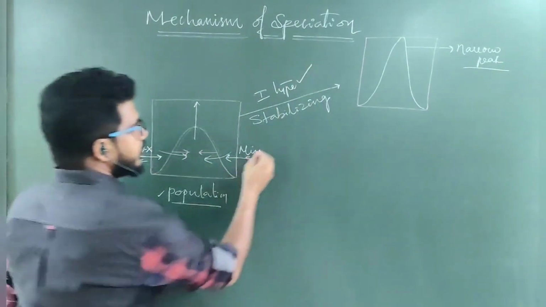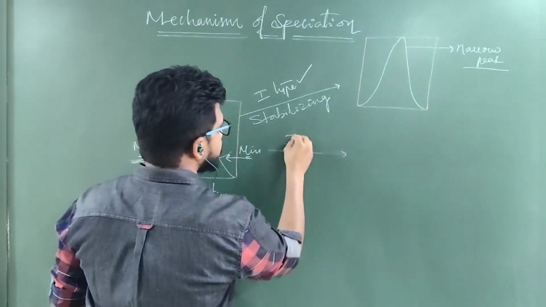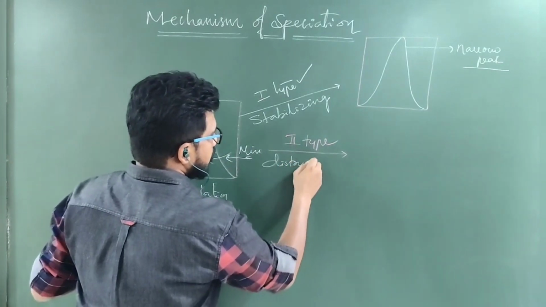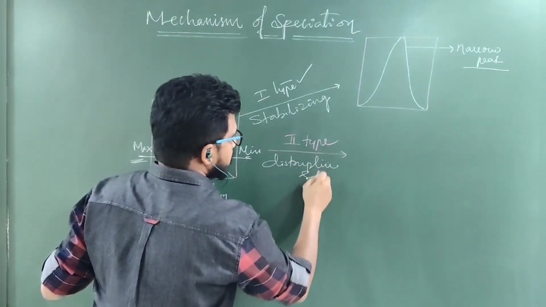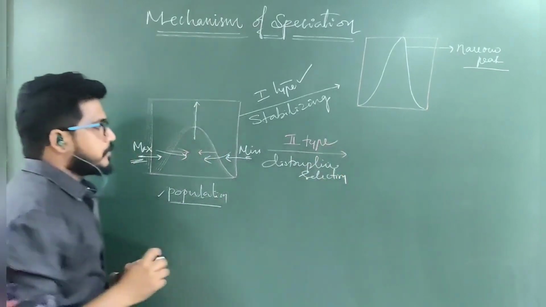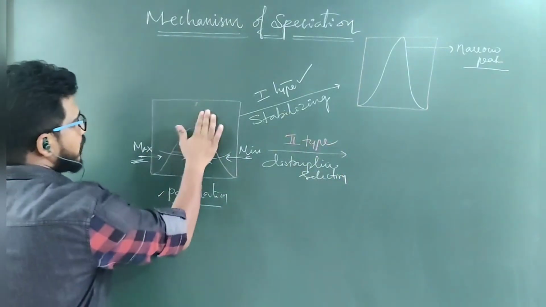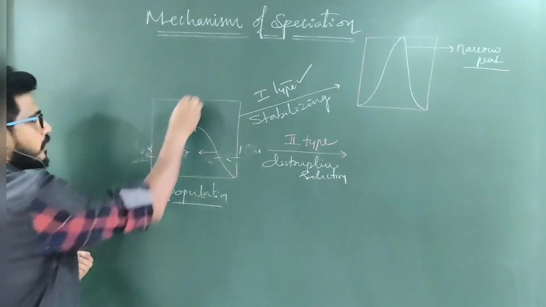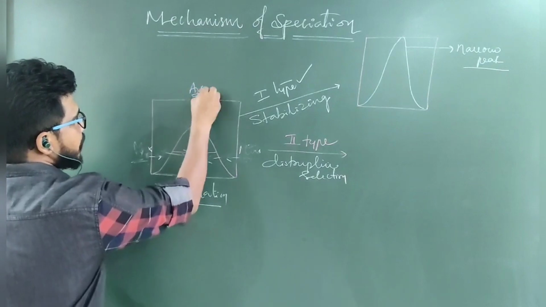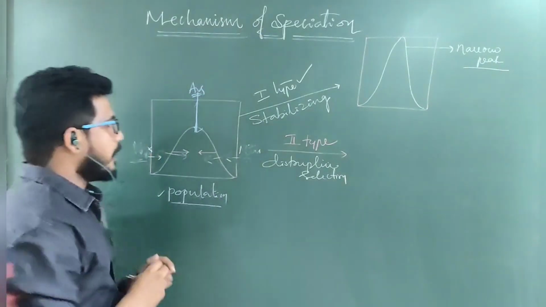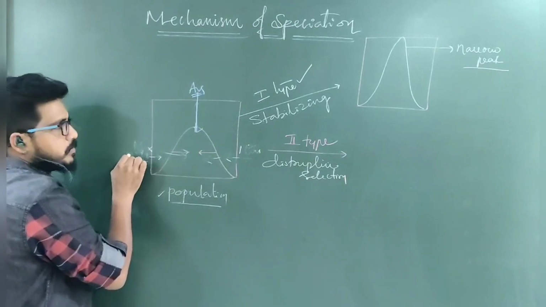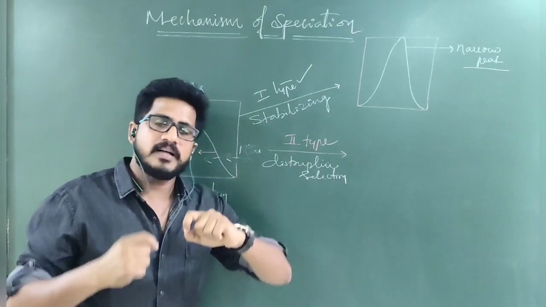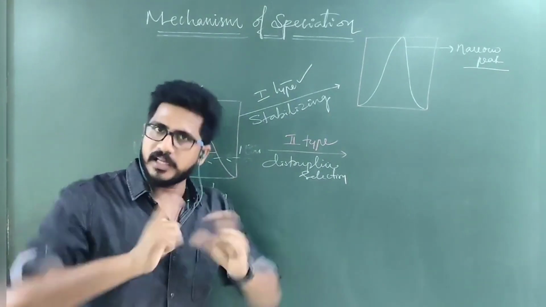Let us see type 2. In the second type, what is happening? Disruptive selection takes place. What is disruptive selection? In the first case, the problem occurs for maximum and minimum, right? But now the problem occurs for average. At that time what happens? Some average will turn into maximum and some average will turn into minimum to survive. By adapting characters from the average to minimum or maximum, they are turning over.